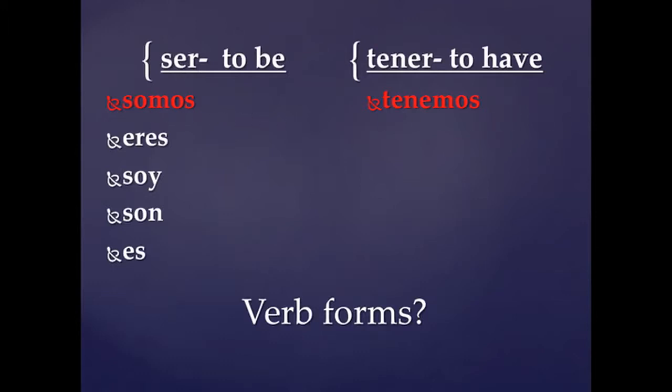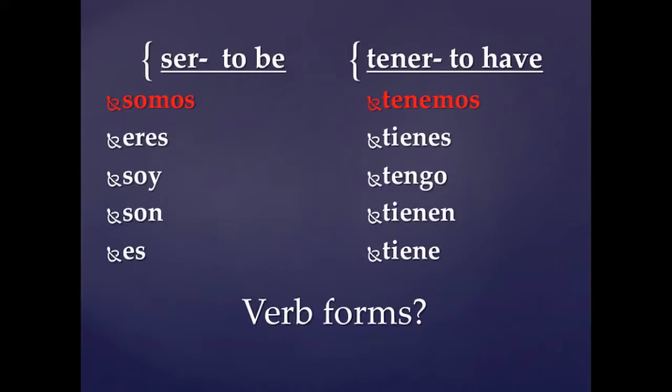And the other forms of tener we've gone over. Tienes, for you have. Tengo, I have. Tienen, they have, or y'all have. Y tiene. He or she has. Or you formal has. So there's the 5 forms of tener.